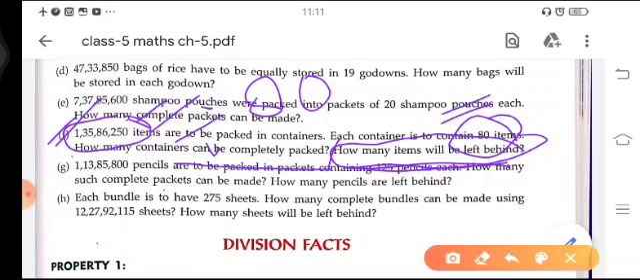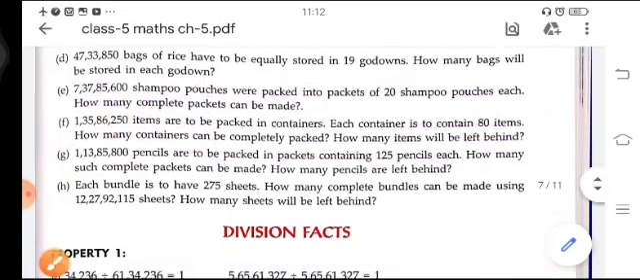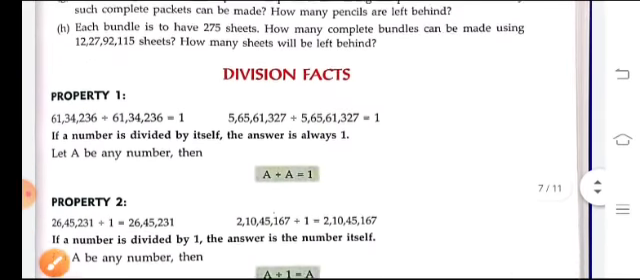Okay, whatever the remainder, like 2, 3, 10, 20, that many items will be left behind. It means that this type of question is a division with remainder based question. So there is nothing new in this. You have to divide the number, and the quotient will be your number of complete packets, and the remainder will be the items left behind. Okay, hope you have understood how to solve the questions of this exercise.